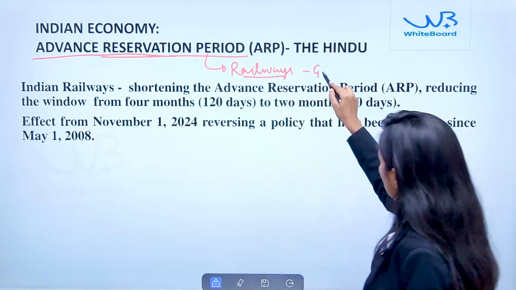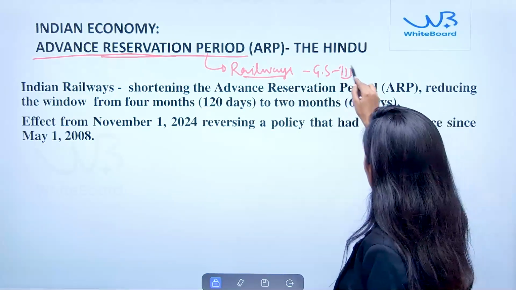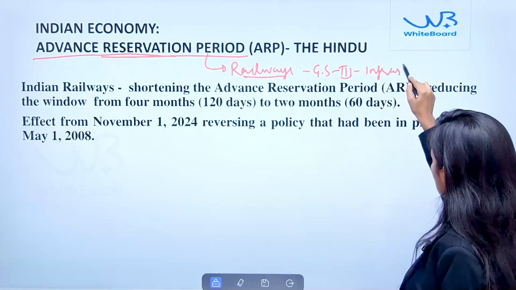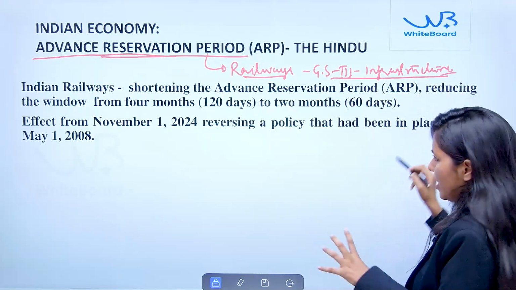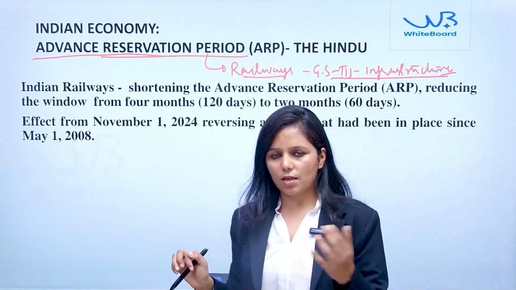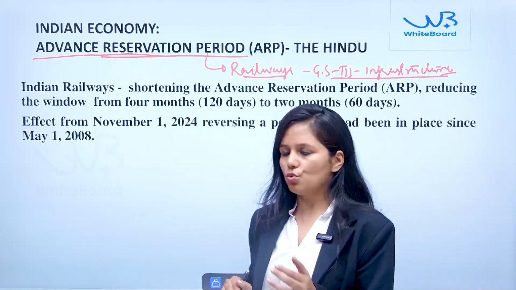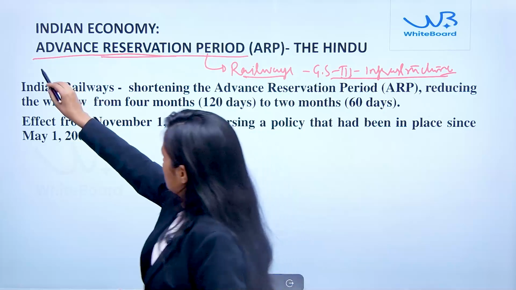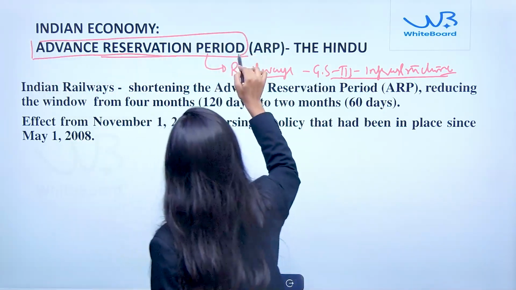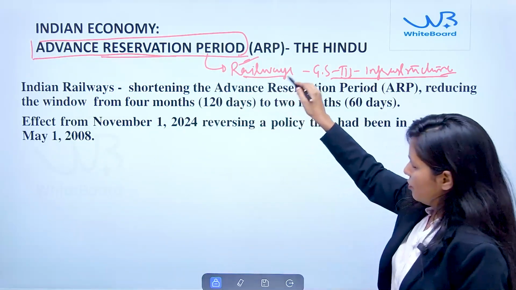Railway is mentioned in GS paper 3, infrastructure topic. So if you have a broader idea about the syllabus, it will be very easy for you to identify the topic. So what exactly has been done in this advance reservation period policy of the railway?